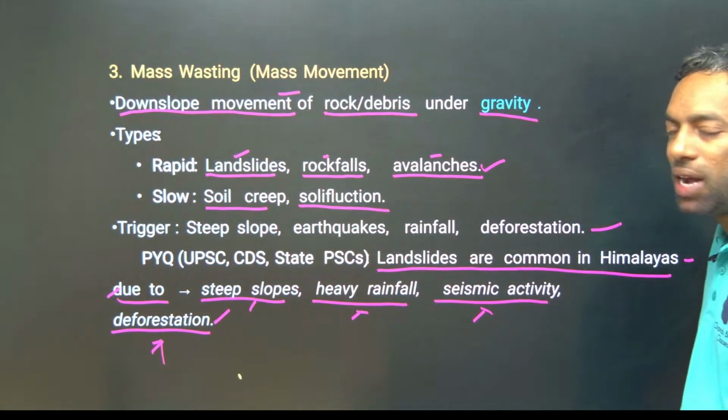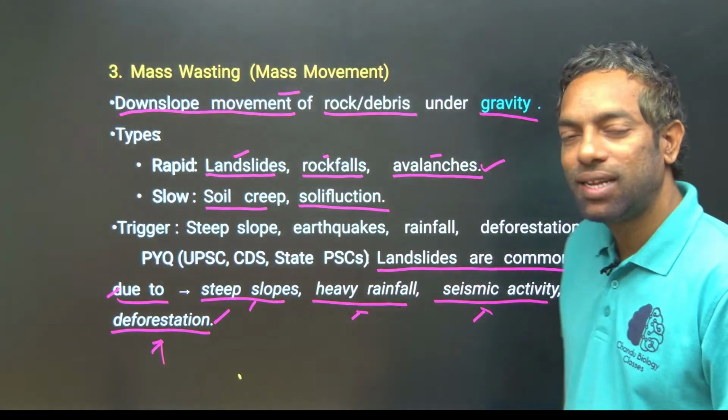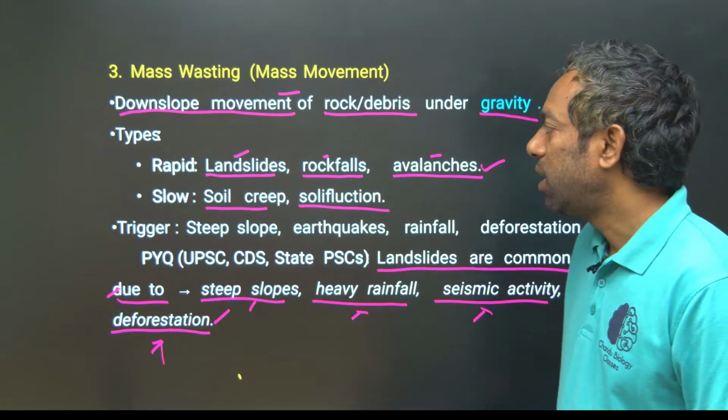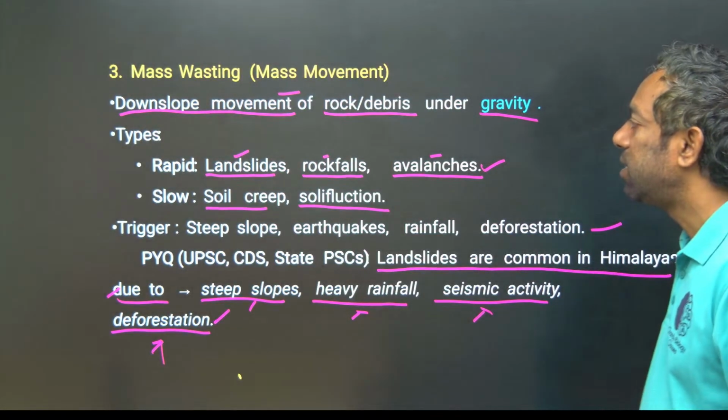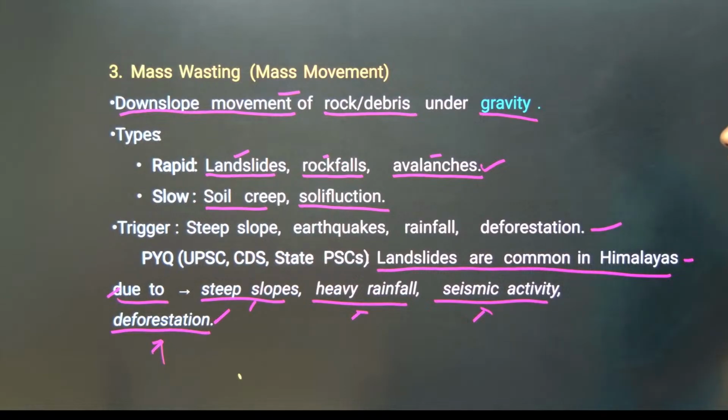Next, mass wasting, meaning mass movement, meaning landslides. This is also one of the created landforms: landslides, rapid and slow. Rapid is landslide, rockfall, avalanche. Slow is soil creep. These can be triggered by earthquake, rainfall and deforestation. They asked a previous year question: landslides are common in the Himalayas due to steep slopes, heavy rainfall, seismic activity and deforestation. This is important, guys.